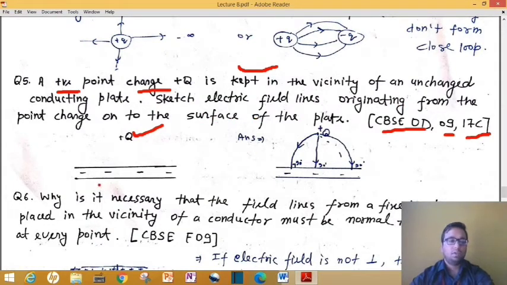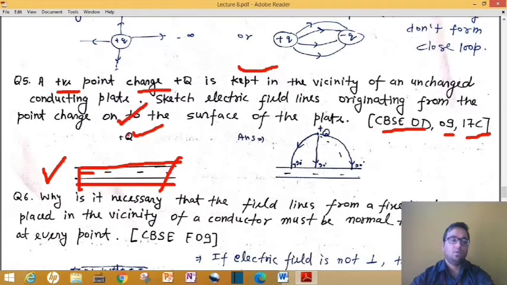Now understand that suppose here we have a thin plate, or you can understand any metal body is kept over here. So by induction, this plus q charge attracts the negative ions, or you can say electrons, that are present in this metal, due to which positive ions will be created and they will go away from the negative charge.